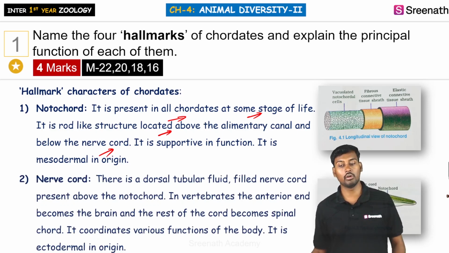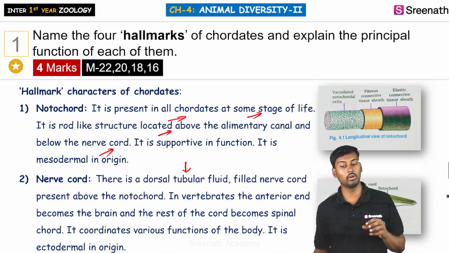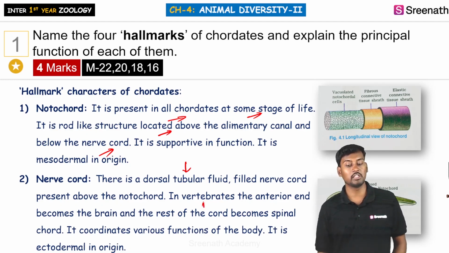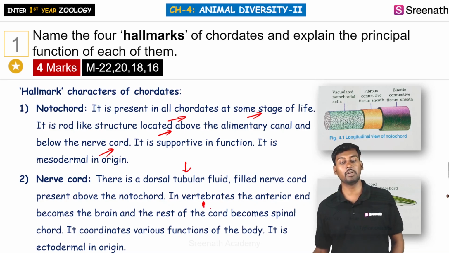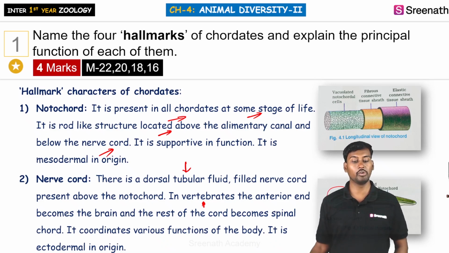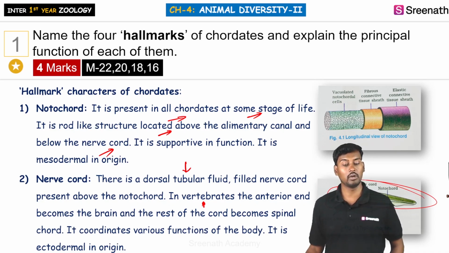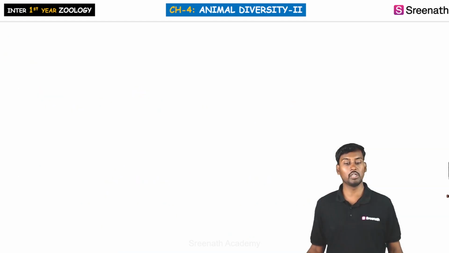And next is the nerve cord. The nerve cord is a dorsal tubular structure that is generally filled internally by the notochord. In vertebrates, the anterior end develops into the brain, and the rest develops into the spinal cord. It is very important, as it is the nervous system of the organism. It is involved in coordinating the various functions of the body, and it is ectodermal in origin.